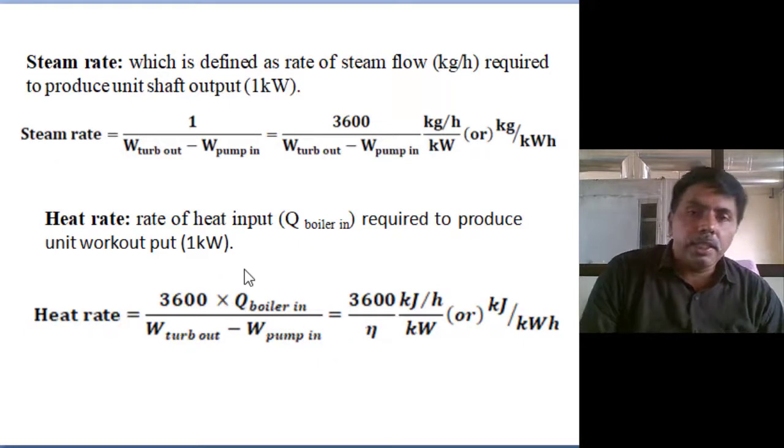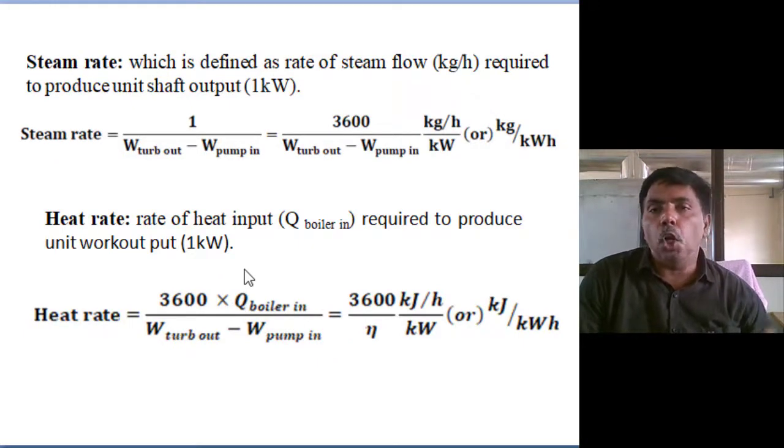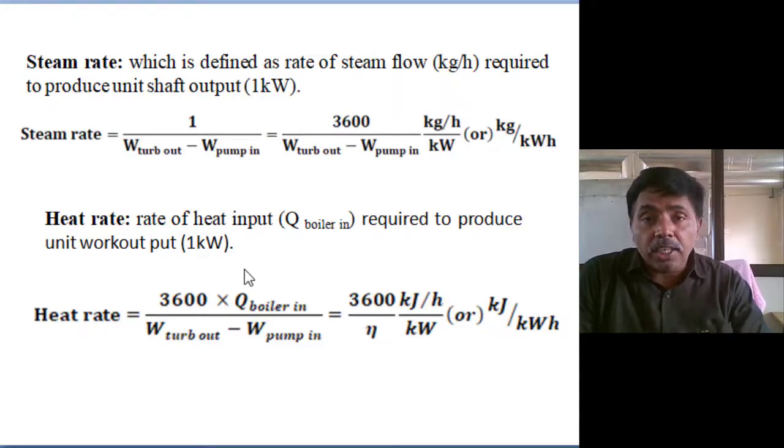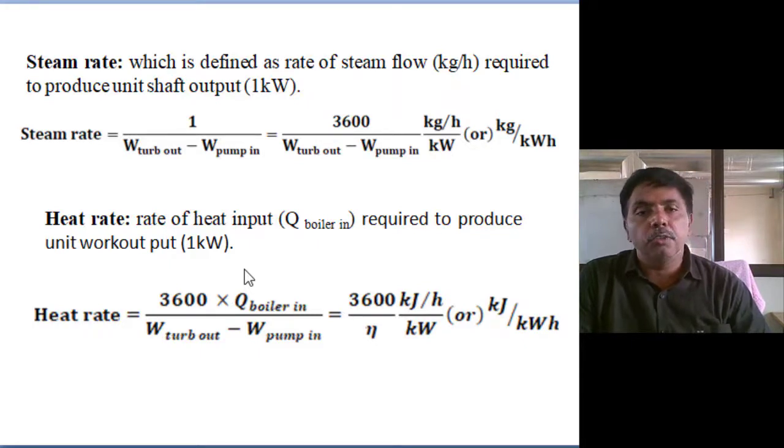One more piece of vocabulary: in industry we use steam rate and heat rate. Steam rate means how much mass flow rate of steam is required to produce unit power. Mass flow rate of steam we represent in kg per hour, so the equation is 3600 divided by net work.